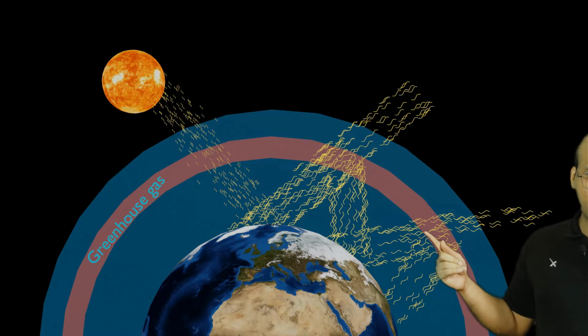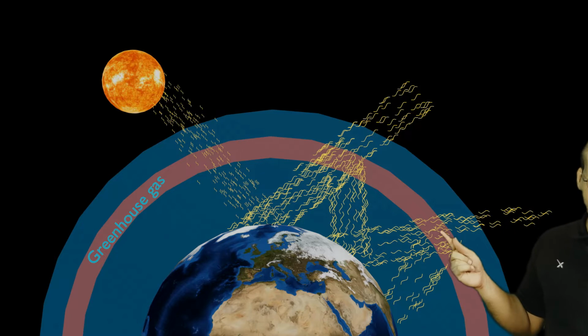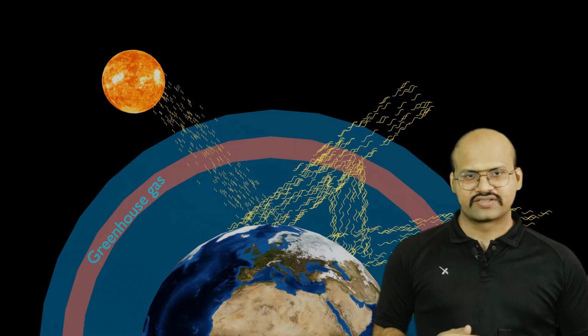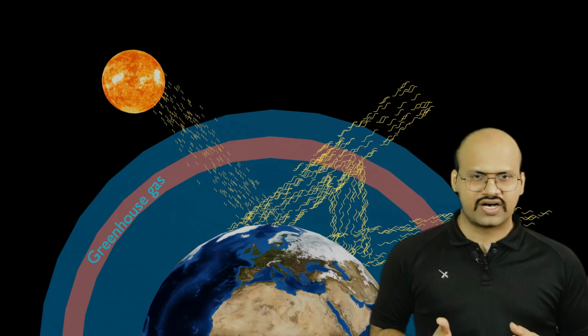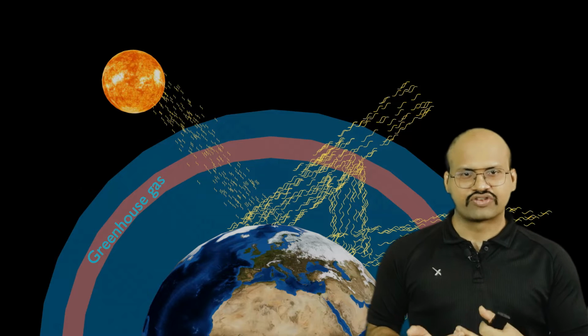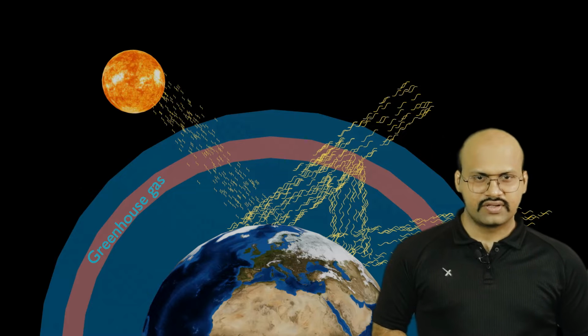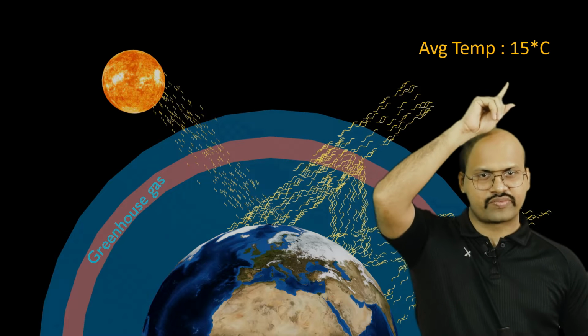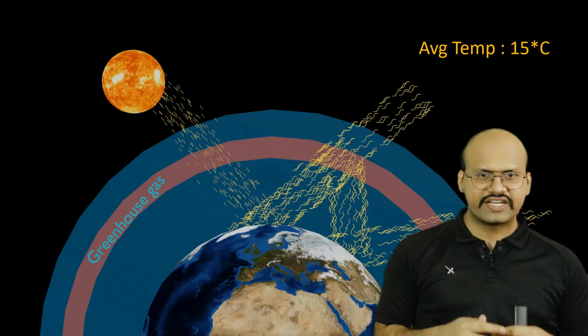You can see that a part of this radiation goes to the outer space and another part is again directed back to our earth. So this process where the heat released by our earth is absorbed by the gases in the atmosphere and again transferred back to the earth is what is the greenhouse effect. Now this process helps us to maintain the temperature of our atmosphere. The average temperature of our atmosphere is 15 degrees Celsius, and it is mainly because of this effect.